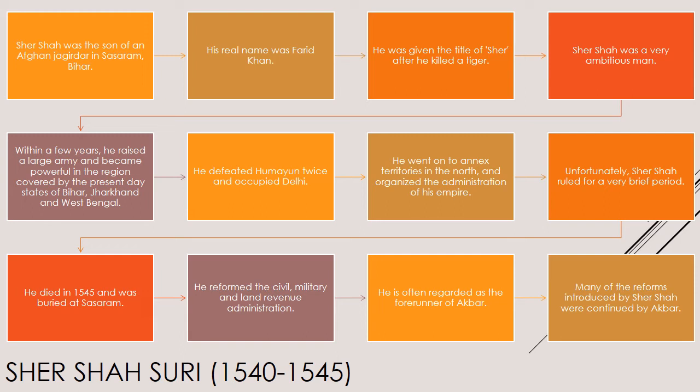He defeated Humayun twice and occupied Delhi. He went on to annex territories in the north and organized the administration of his empire. Unfortunately, Sher Shah ruled for a very brief period. He died in 1545 and was buried at Sasaram. Sher Shah was a good general and an even better administrator. He reformed the civil, military and land revenue administration. He is often regarded as a forerunner of Akbar. Many of the reforms introduced by Sher Shah were continued by Akbar.